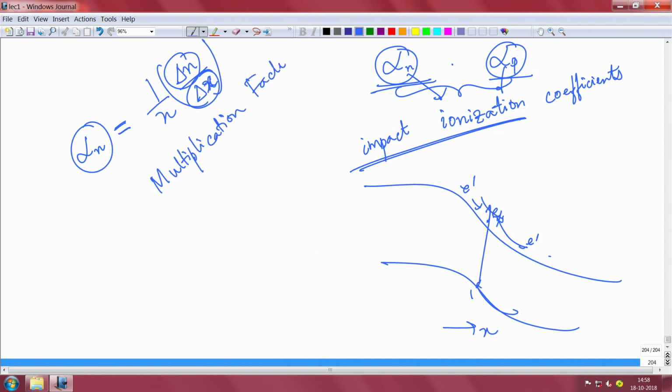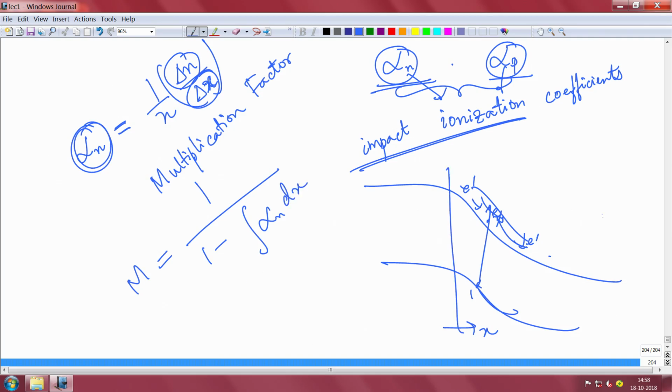defined as M. Okay. This multiplication factor tells you how many carriers are getting generated and the rate at which they are generating, and so on. So, the multiplication factor gives you an idea how rapidly they are multiplying. The multiplication factor is defined as 1 by 1 minus the integration of alpha n, because this might keep changing with distance, into dx over this width W, the depletion region, because only the depletion region will have a higher field, there is no field here.